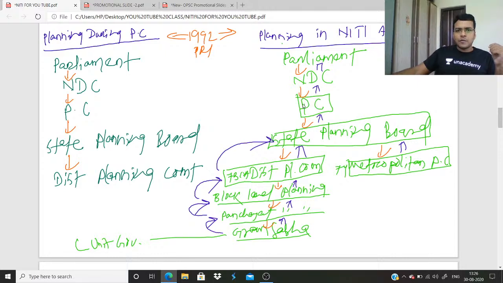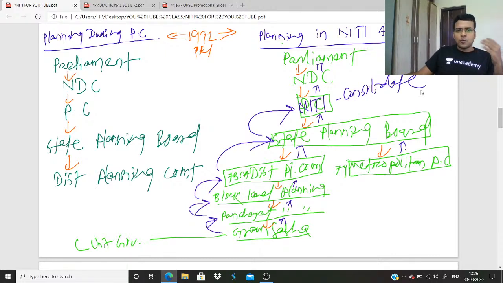State planning board, sorry, this is NITI Aayog. I'm sorry, it was NITI Aayog, not Planning Commission. State planning board sends it to NITI Aayog, and NITI Aayog consolidates the plan.